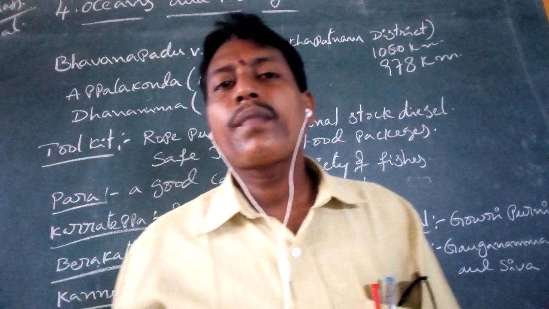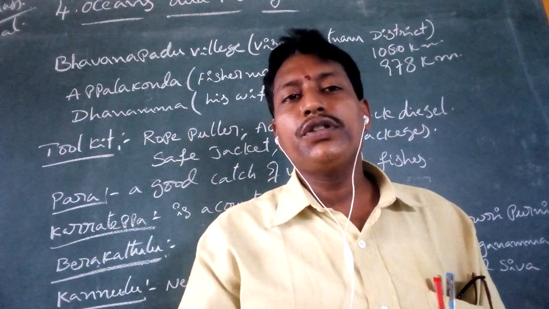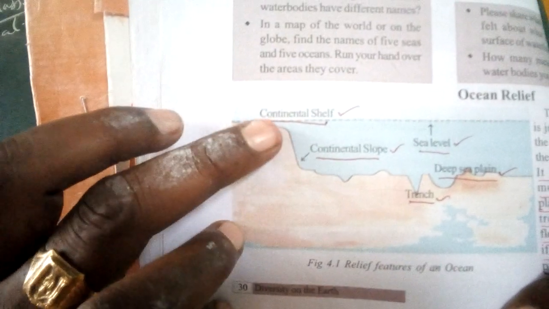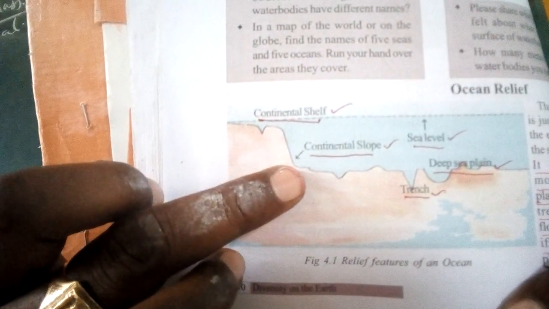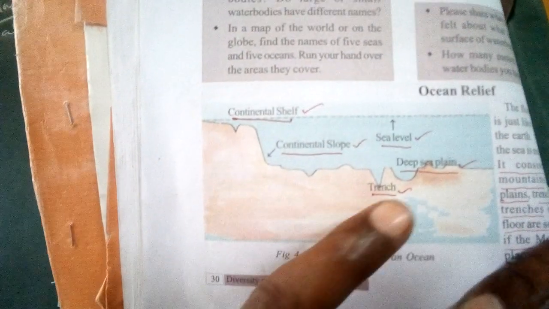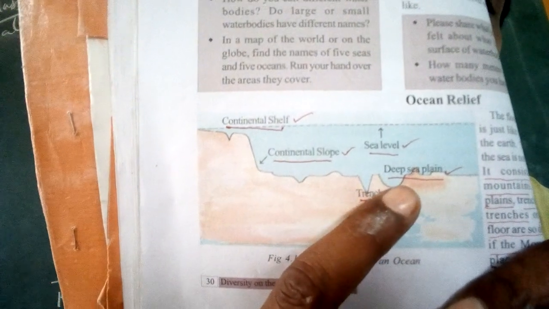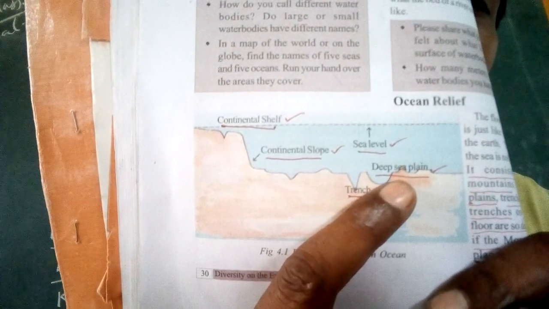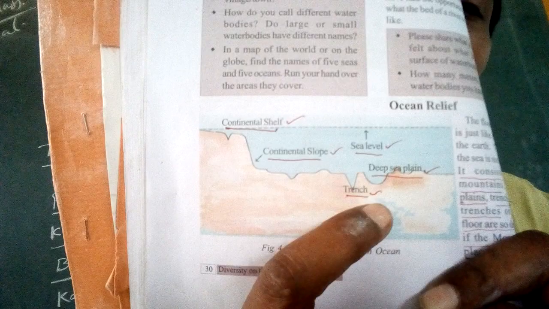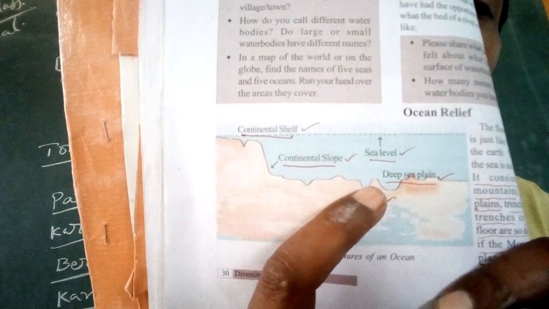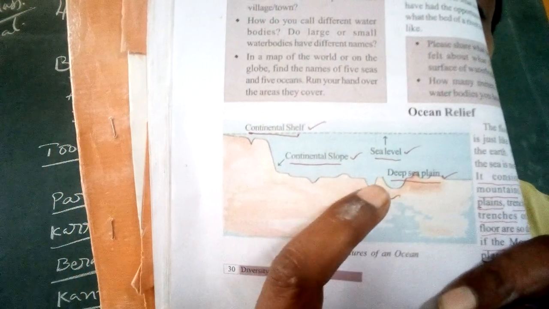First, the parts of the ocean: continental shelf, continental slope, and deep sea plain, and in between we can also identify trenches.